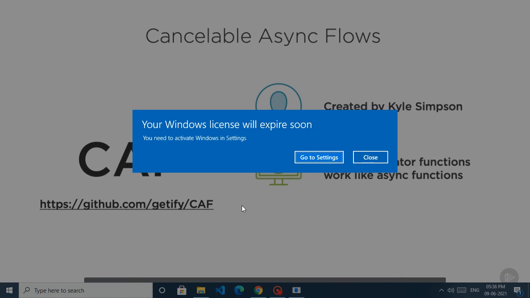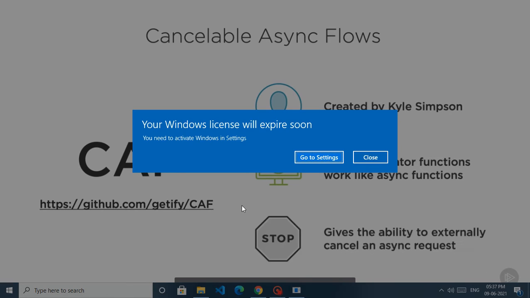So why would you need something like CAF? Async functions are familiar and easy to use, and for most cases the best option when working with async requests. The one downside is the inability to externally cancel an async function once it starts running.